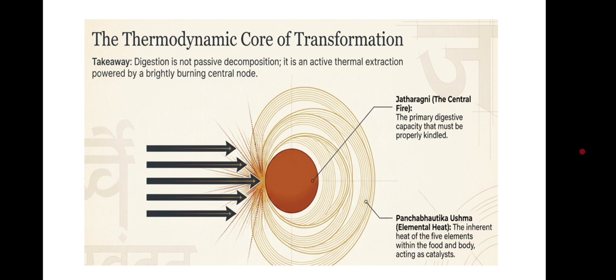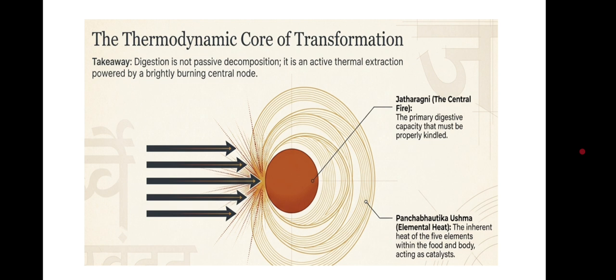So the thermodynamic core of transformation: digestion is not a passive decomposition. It is an active thermal extraction powered by a brightly burning central node. So Jataragni is the central fire, the primary digestive capacity that must be properly kindled.